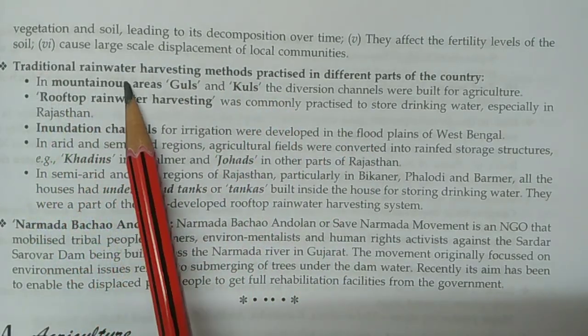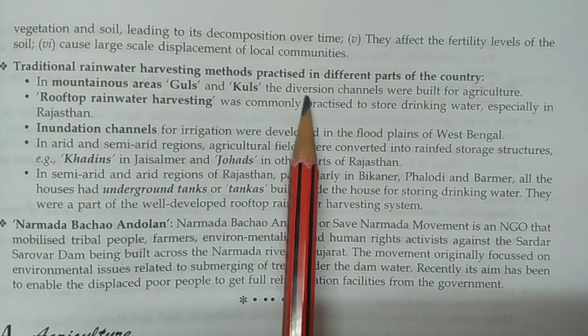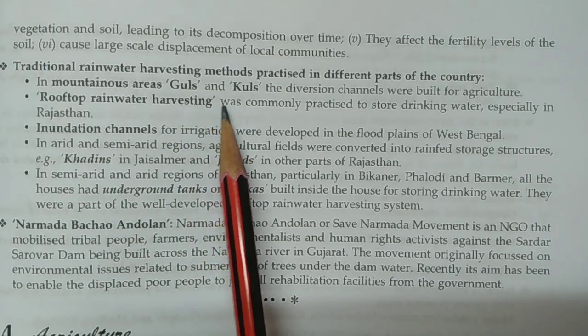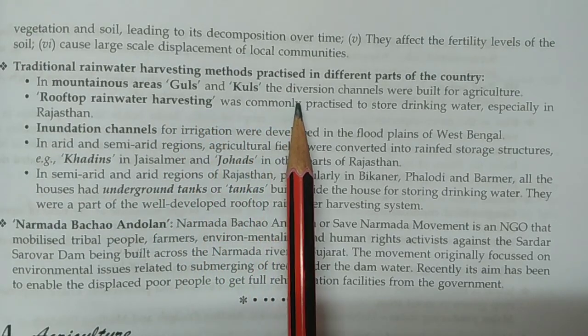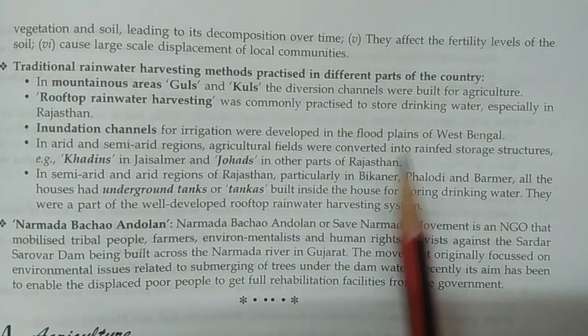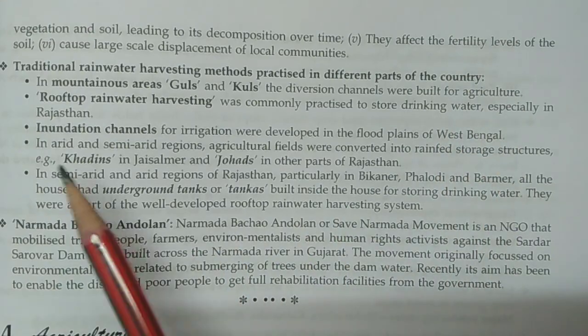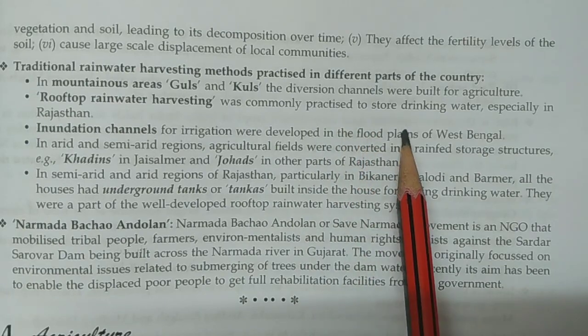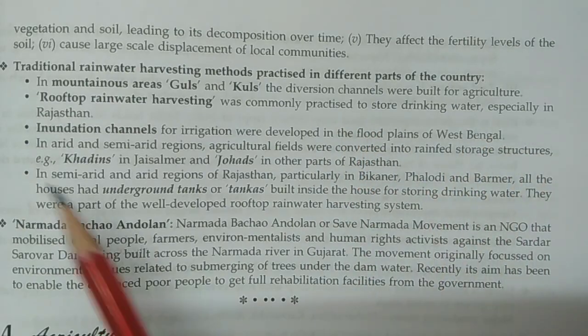Next, traditional rainwater harvesting methods practiced in different parts of the country. In mountainous areas, guls and kuls, the diversion channels, were built for agriculture. Rooftop rainwater harvesting was commonly practiced to store drinking water, especially in Rajasthan.